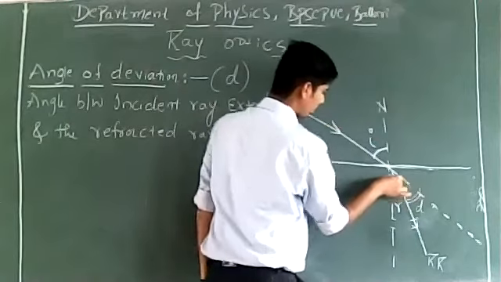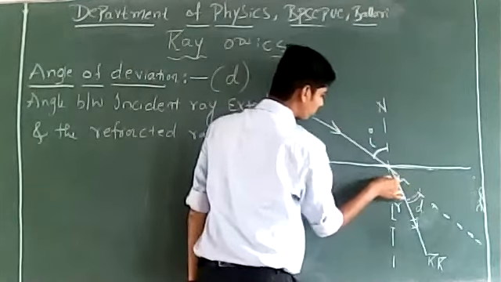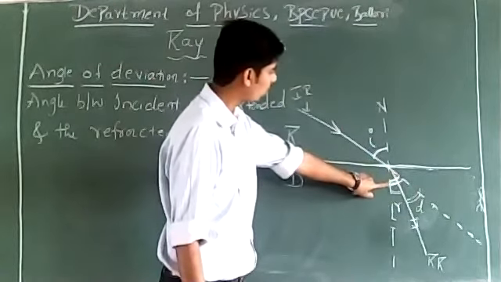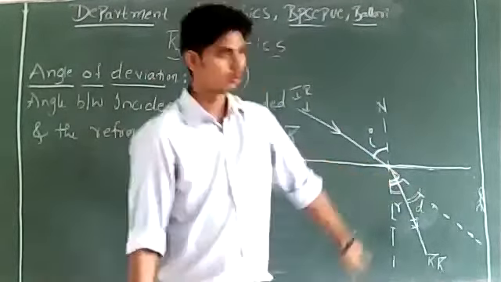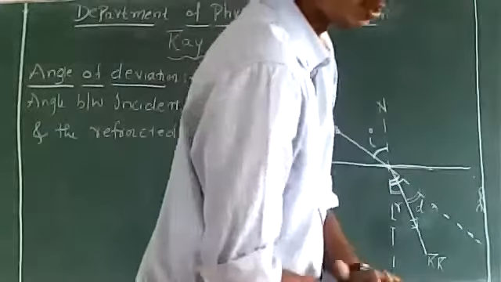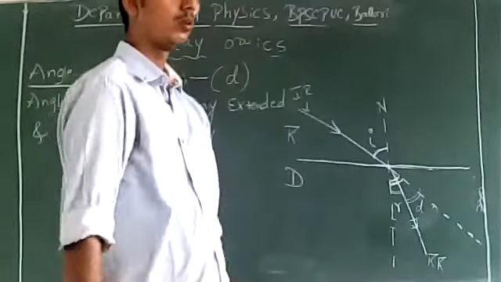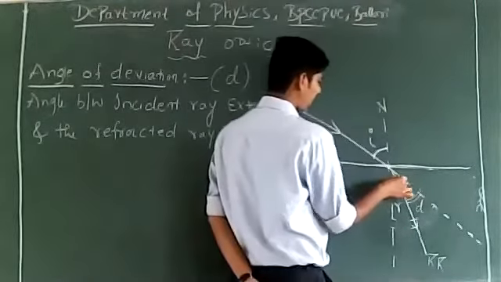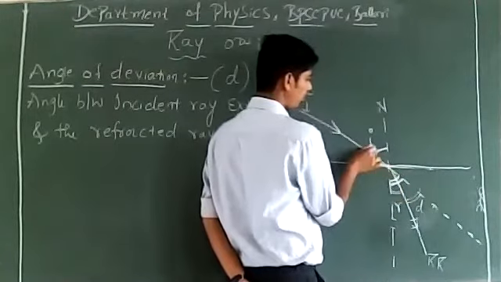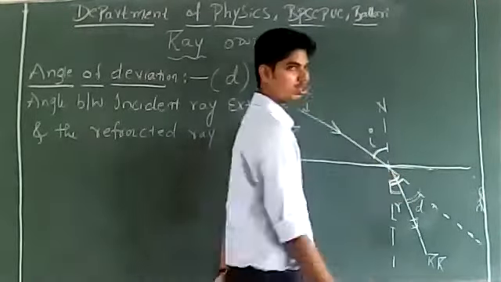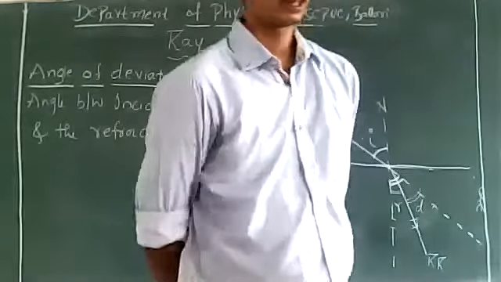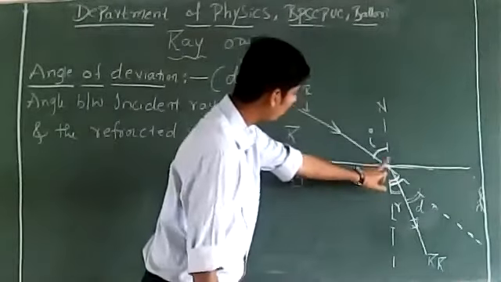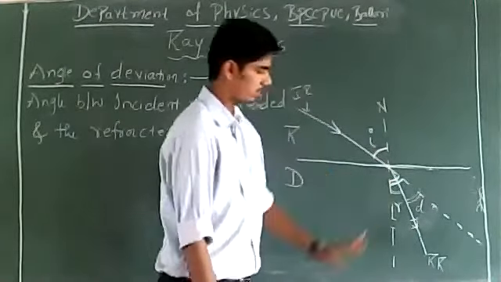Can you tell me what this angle is equal to? Why is this angle equal to I? Is it I? Very good. These two are vertically opposite angles.